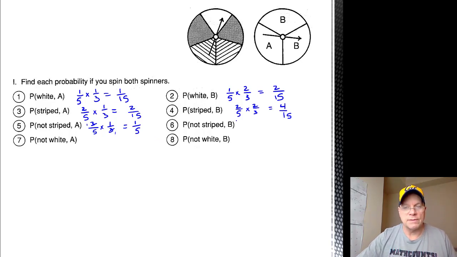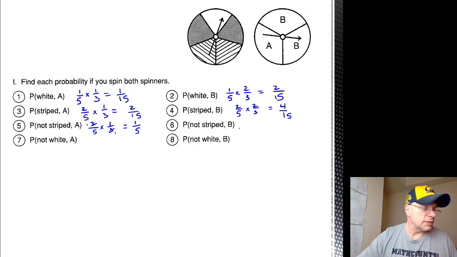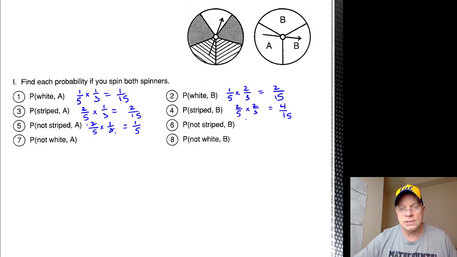If you had 3/15, you would have had to realize to simplify that because you didn't see it at the bottom. Number 6, probability of not striped, we just did, is 3/5. Probability of B is 2/3, 3 and 3 cancel out, and I get 2/5.